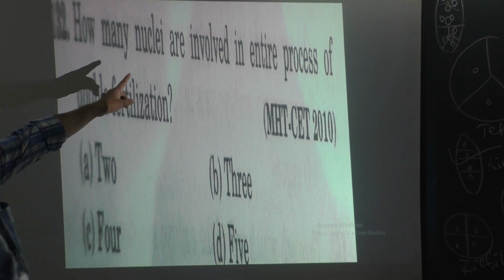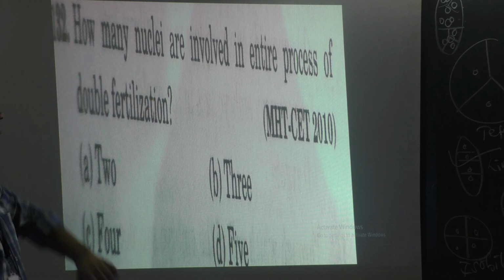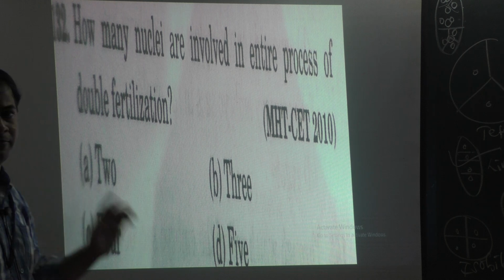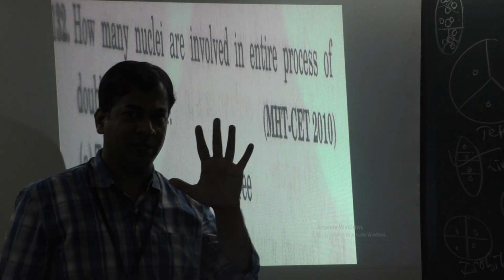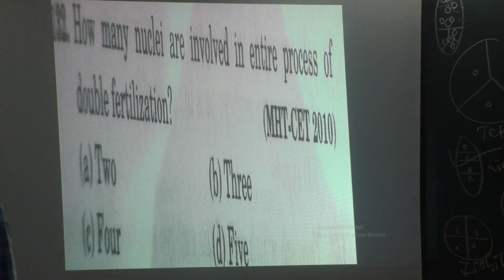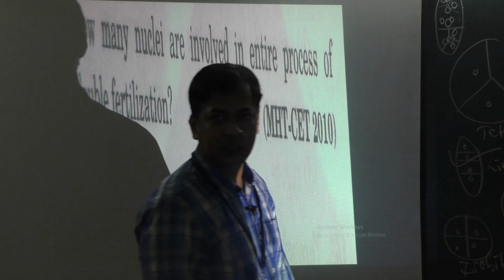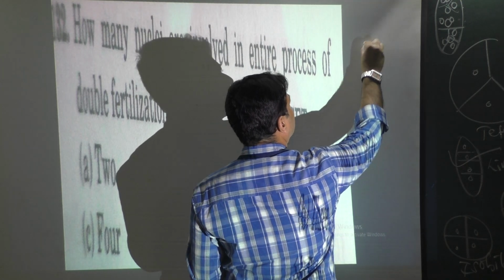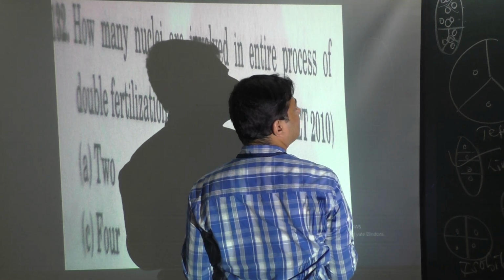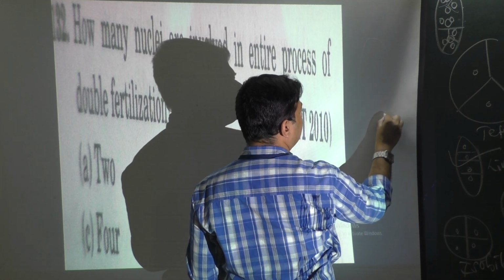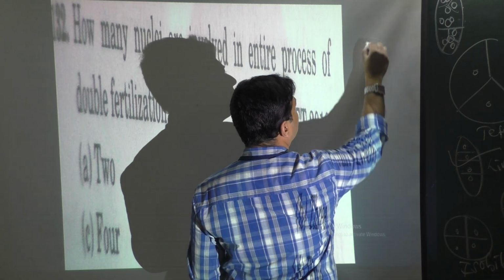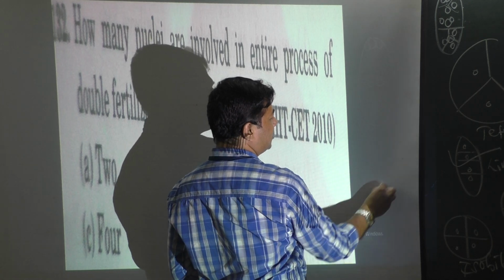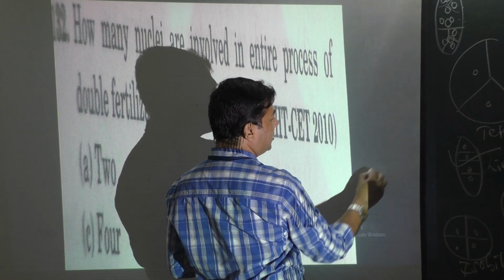Okay, so how many nuclei are involved in the entire process of double fertilization? That is options 2, 3, 4 and 5. The correct answer should be 5. I'll draw here on the screen. If the cells are like this, then here 1 egg, 2 synergids, 2 polar nuclei, and 3 antipodal cells are there. When double fertilization and triple fusion happen, 2 nuclei will be there in the pollen tube.